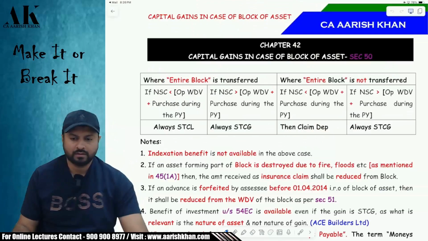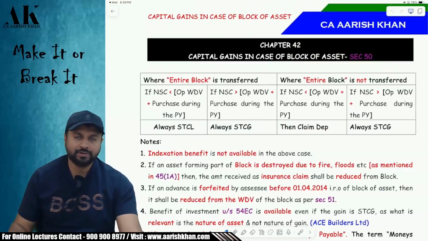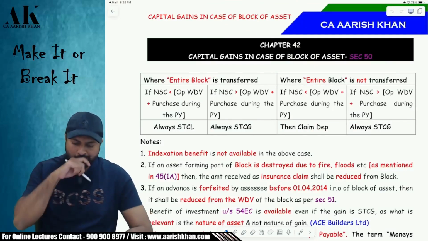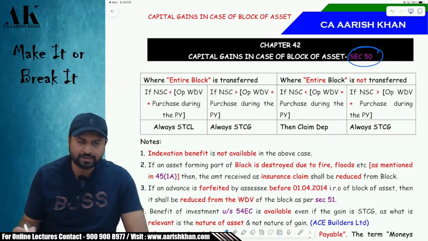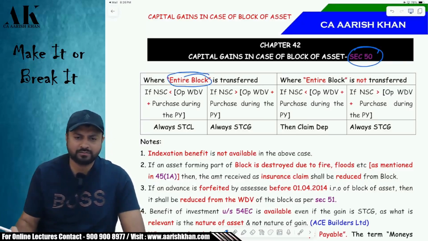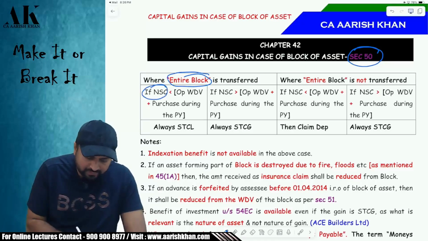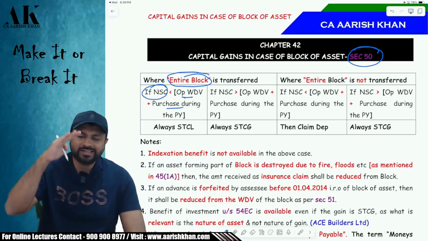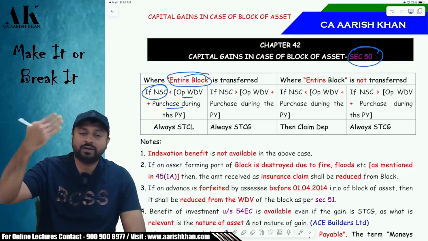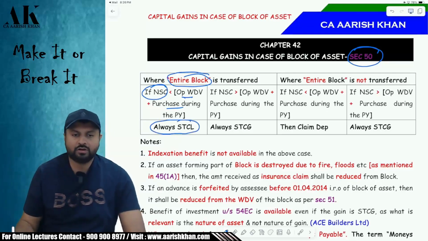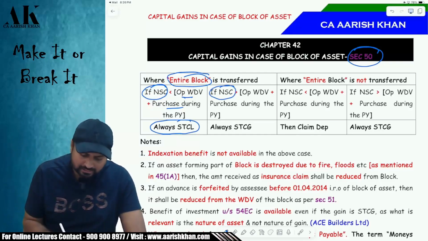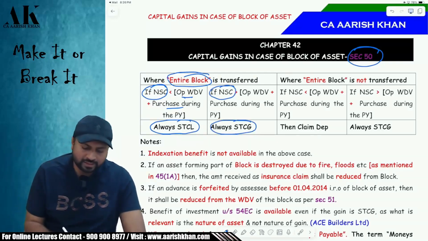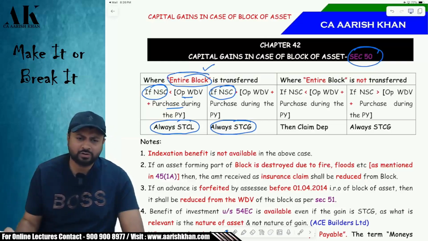Check it, please. So let's go with the next part, and that is capital gains in case of block of asset. What will happen if you sell the block of asset, of a capital gains which is covered in section 50? Now, first of all, you have to see whether you have sold the entire block or you have sold part of the block. If you have sold the entire block, 100% there will be capital gain or loss. Then you have to check your net consideration against your opening WDV and purchase. If your net consideration is less, and your opening WDV and purchase is more, then there will be a short-term capital loss. And if the consideration is more, obviously if you are getting more and your cost and the WDV is less, then there is a short-term capital gain. So if you sell your entire block, then 100% capital gains will be chargeable on you. There is no doubt about it.